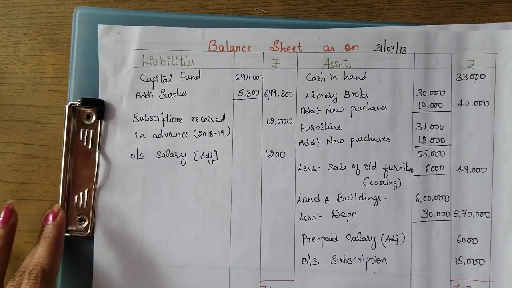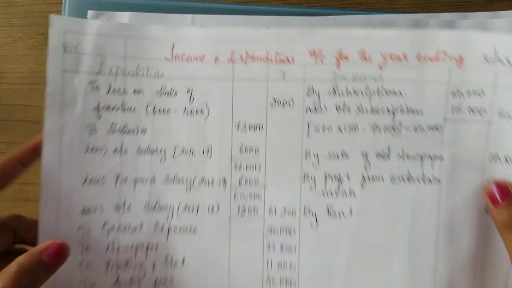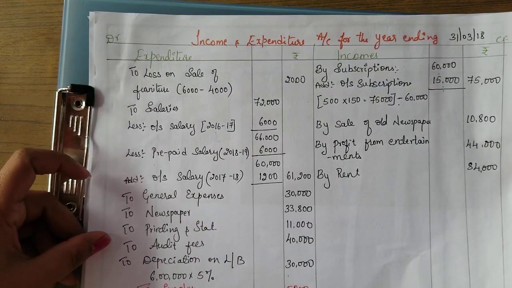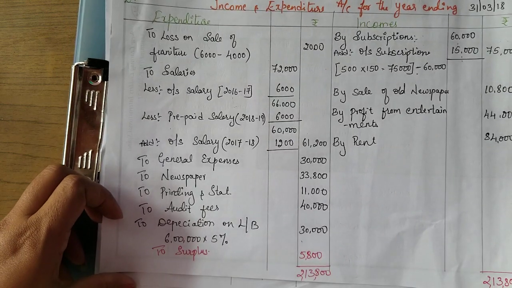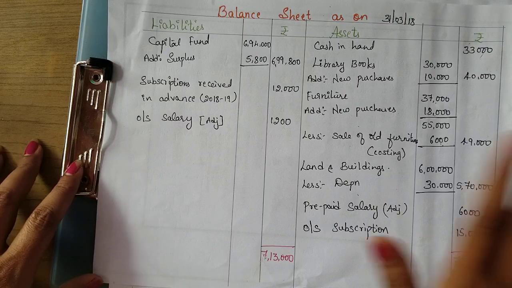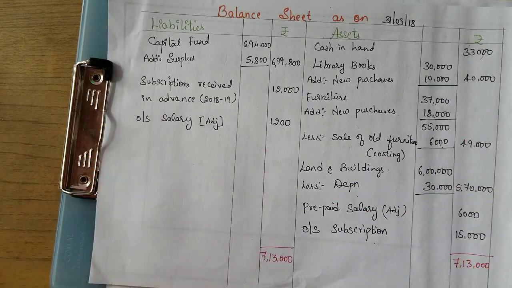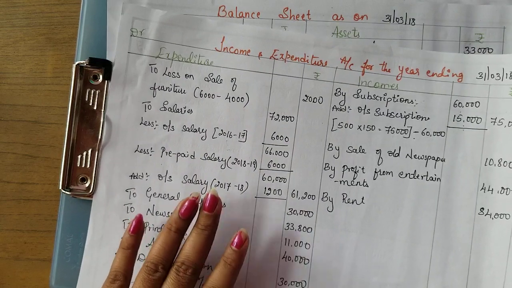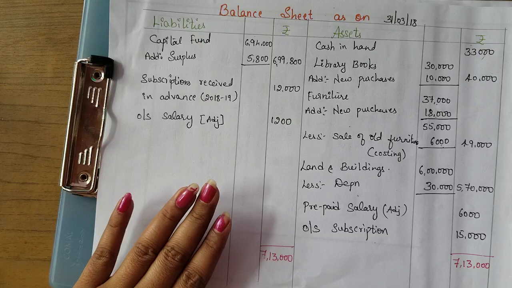So this is your final balance sheet, and this is your income and expenditure account. Hope you all understood. Always cross check your adjustments. They should appear in both the accounts. All the adjustments should appear in the income and expenditure account as well as in the balance sheet.